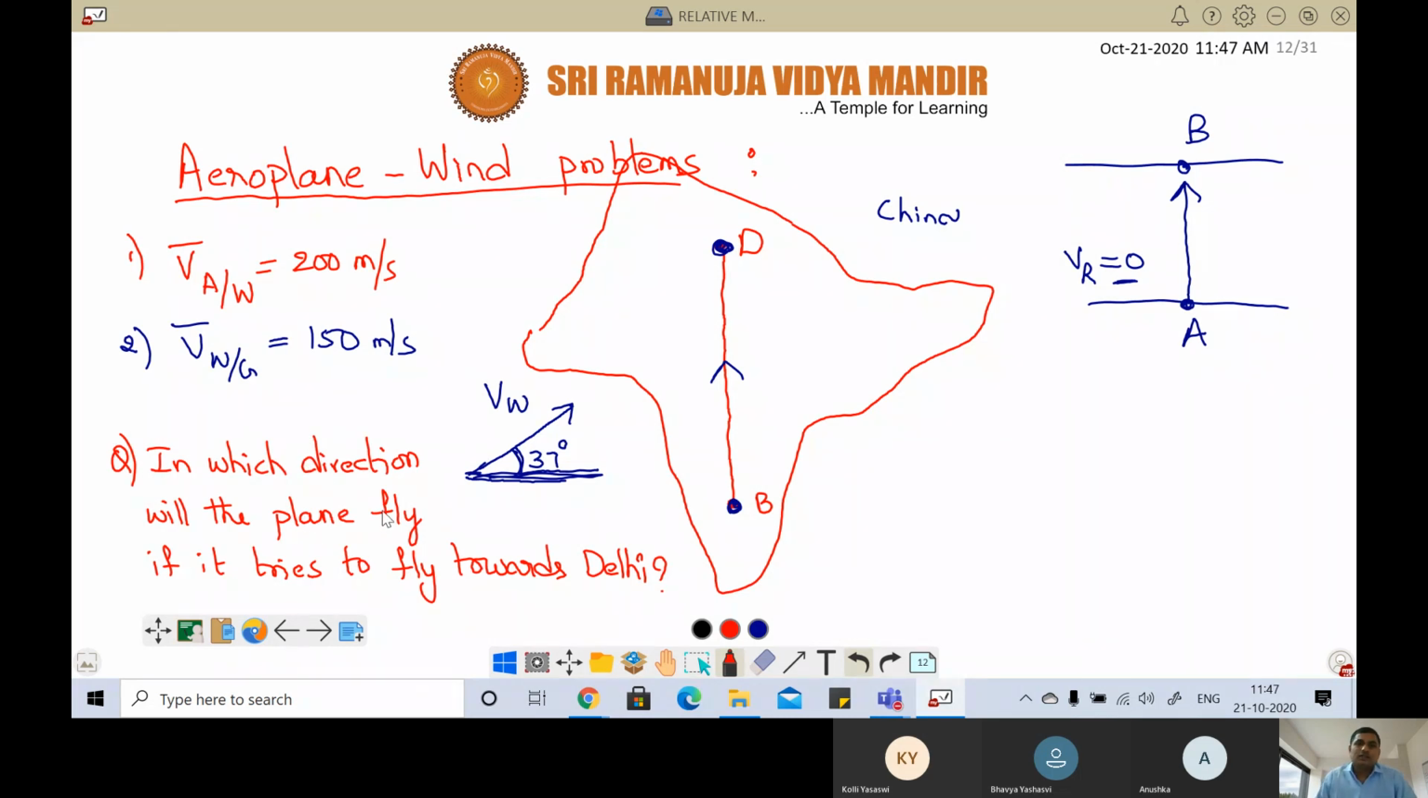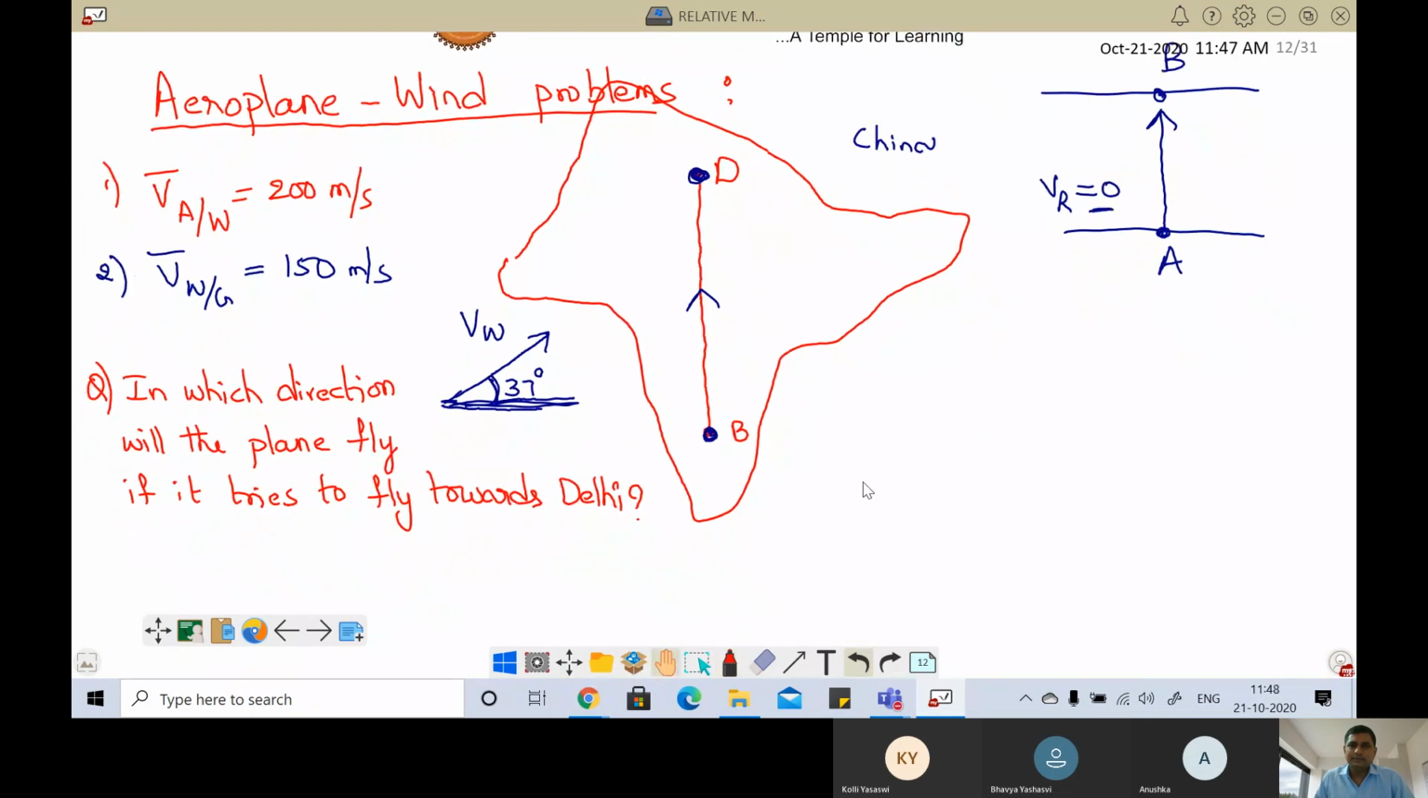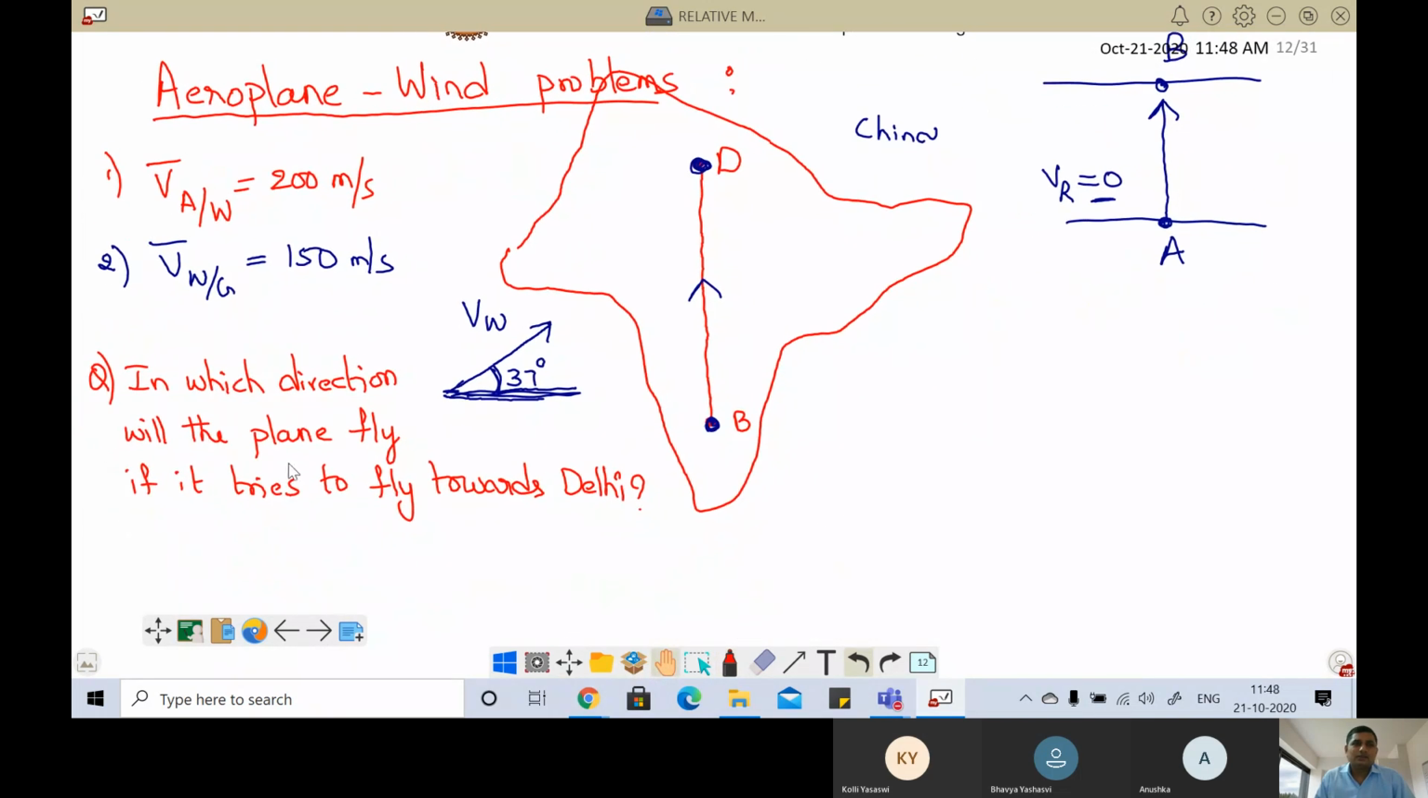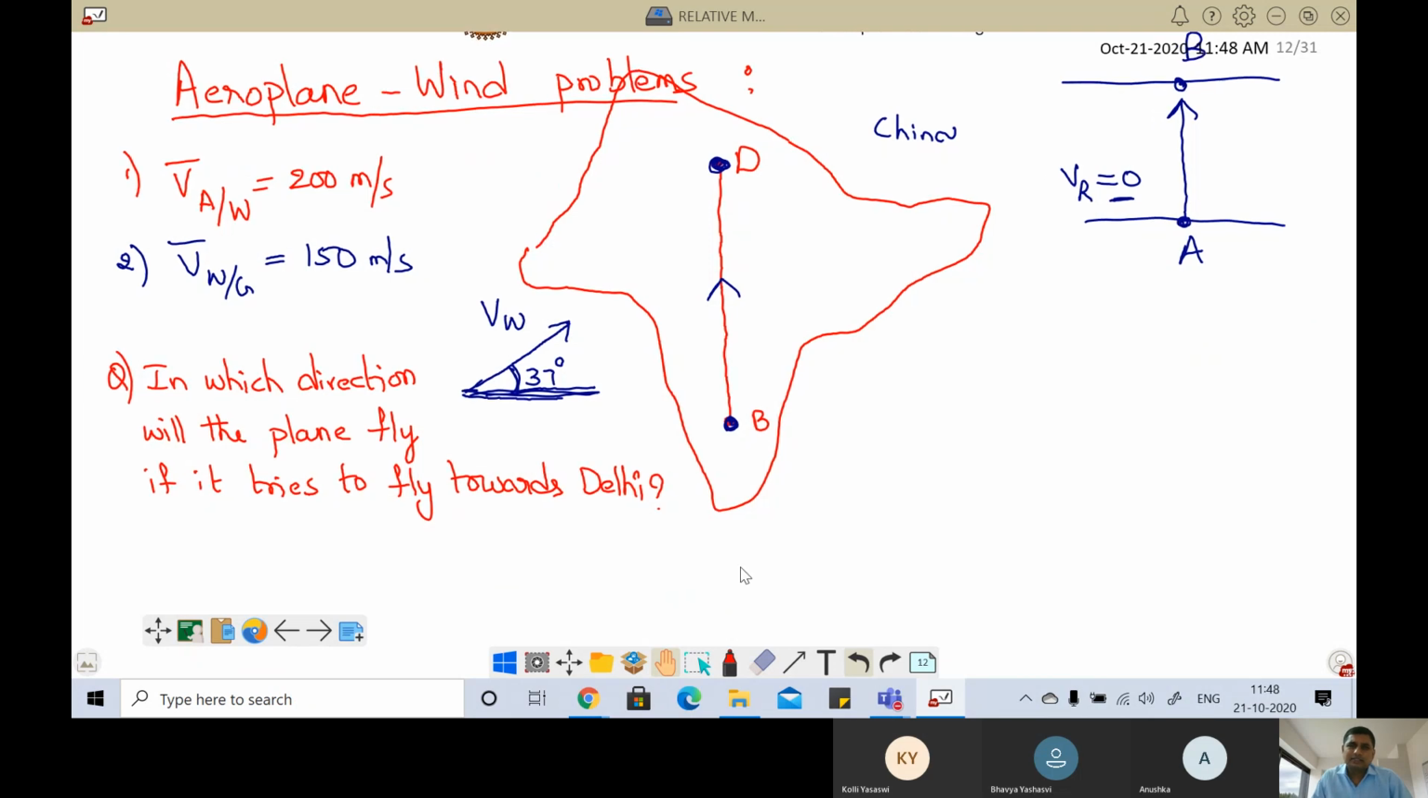Okay. So how to do this one? Simple. This also you can do by the diagram method as well as the equation method. Suppose you want to go by the equation method. Finally, they're asking direction, correct? First, the equation method, and then I'll tell the diagram method.